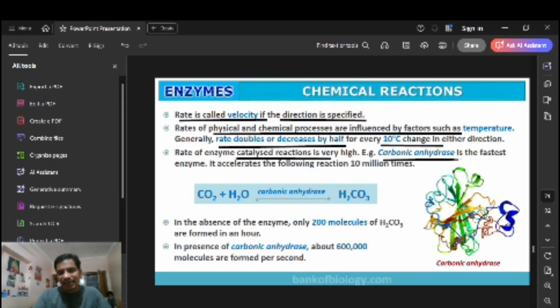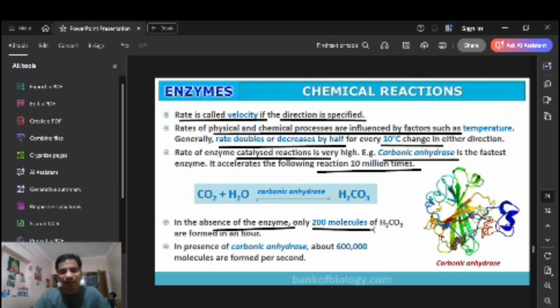You know that carbonic anhydrase (CA) in the respiratory system, if it is present there, the reaction will be 10 million times faster. If it's not there, it's very slow. CO2 plus H2O in the presence of carbonic anhydrase, H2CO3 will be formed. In the absence of this enzyme, only 200 molecules are formed, right?